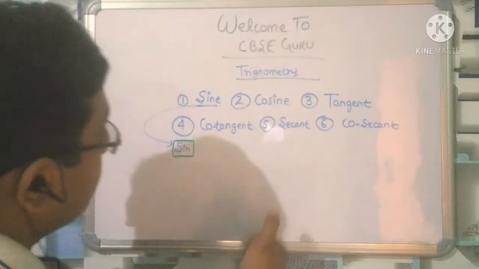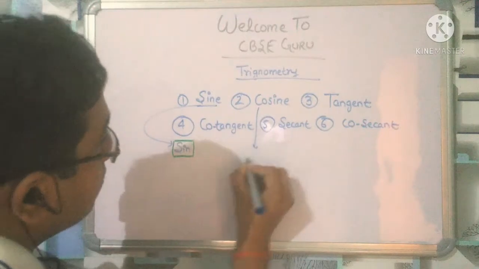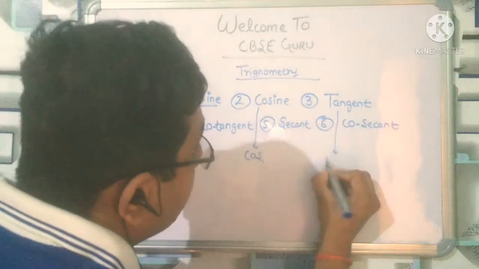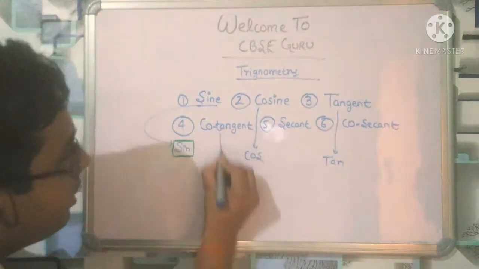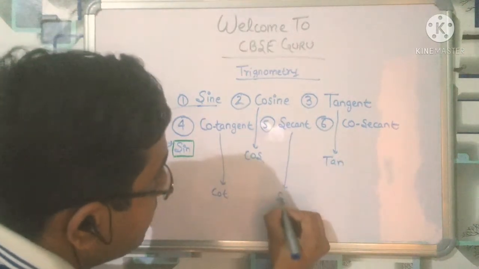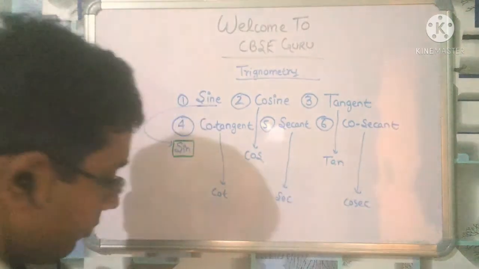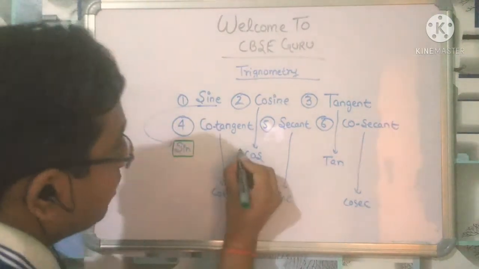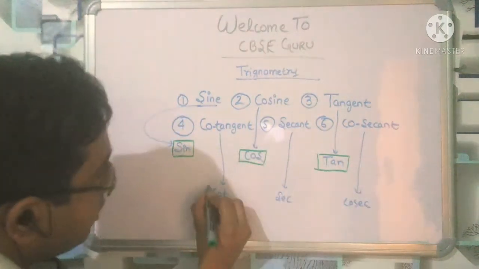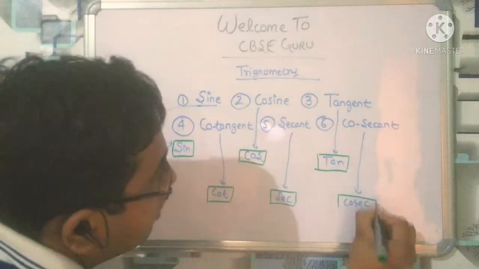Now come to the second. What is it? You can tell it is cosine, cos. Simple, it is tan. Don't worry, I will tell you everything. This you can write cot. This sec. This cosec, right? Sine, cos, tan. Don't worry, I will tell you all things. Just remember the name: cot, sec, cosec, right?